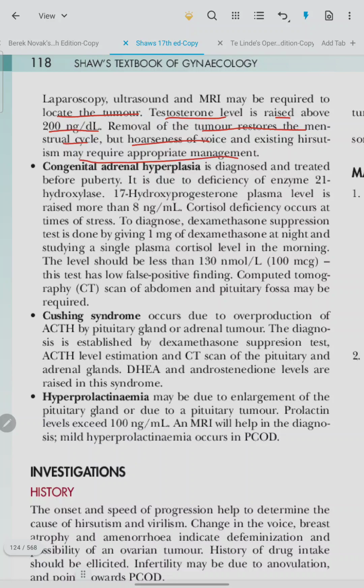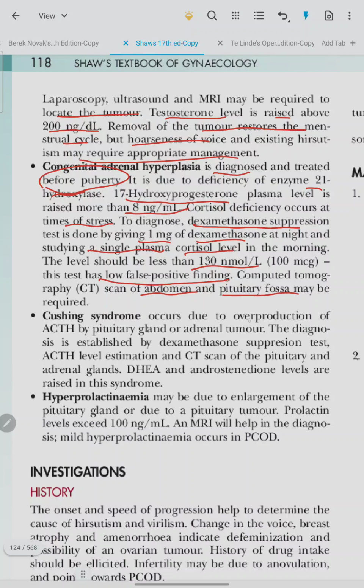Congenital adrenal hyperplasia is diagnosed and treated before puberty. It is due to deficiency of the enzyme 21 hydroxylase. 17 hydroxyprogesterone plasma level is more than 8 nanogram per ml. Cortisol deficiency occurs at times of stress. To diagnose, a dexamethasone suppression test is done by giving 1 mg dexamethasone at night and studying a single plasma cortisol level in the morning. The level should be less than 130 nanomole per liter or 100 mcg. This test has a low false positive finding. CT of abdomen and pituitary fossa may be required.